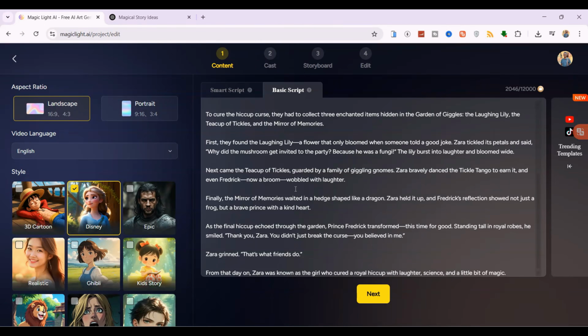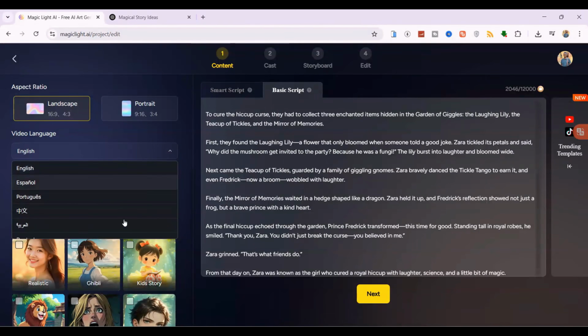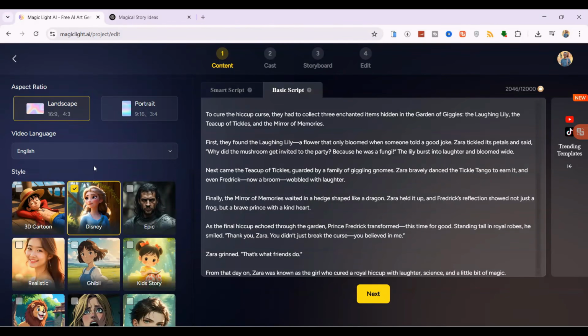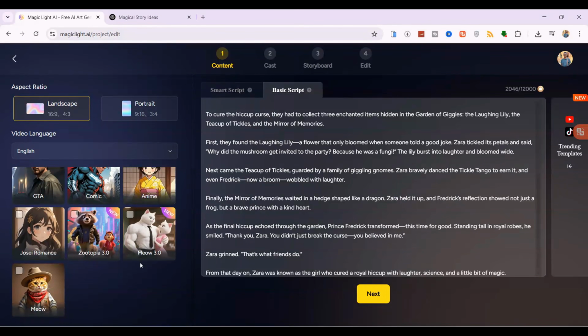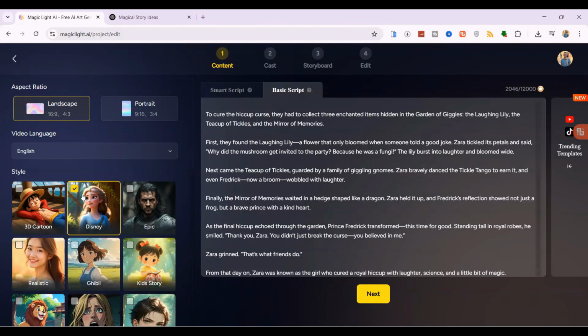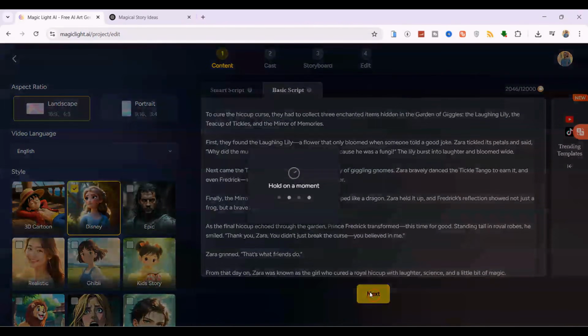Next, we'll choose our settings. I'll select the landscape aspect ratio for YouTube. I'll keep the language as English. And for the style, this is crucial. I'm going with the Disney style option. Once you've selected your style, click on Next.